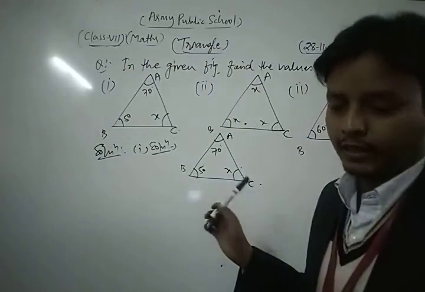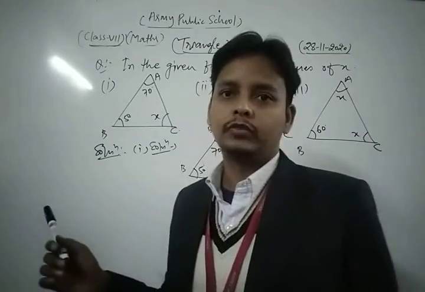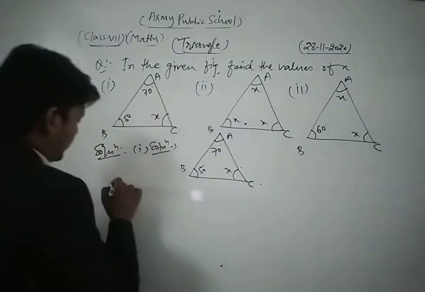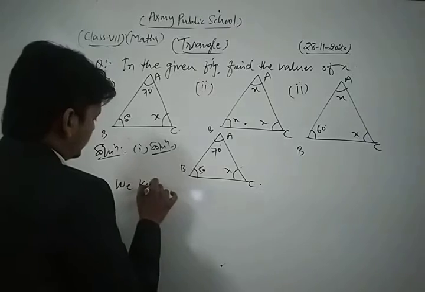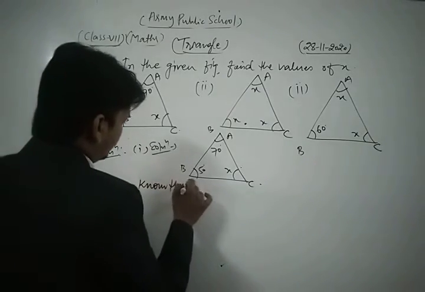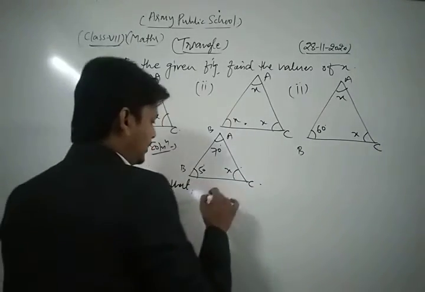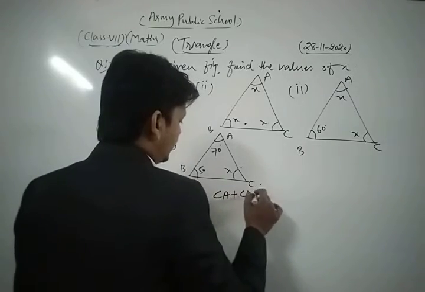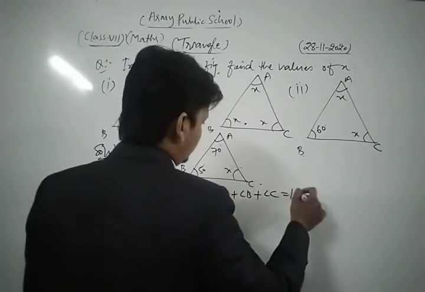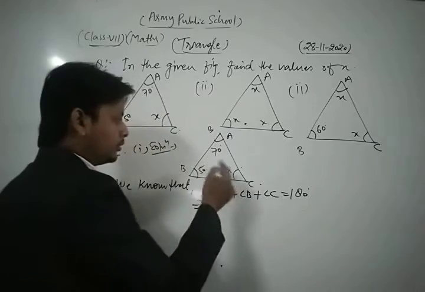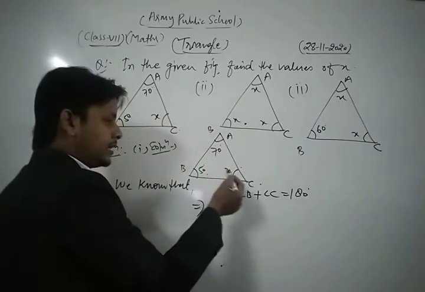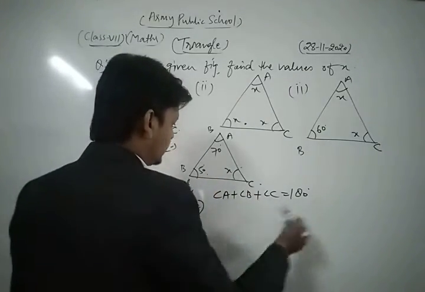In that triangle we apply the angle sum property of the triangle. We know that the sum of all angles of a triangle, angle A plus angle B plus angle C, is equal to 180 degrees.